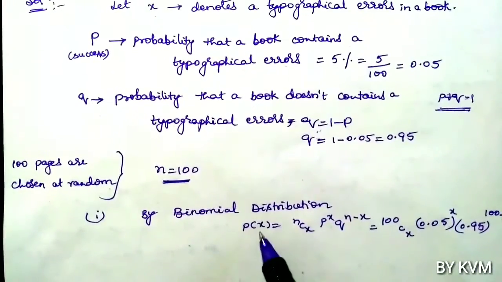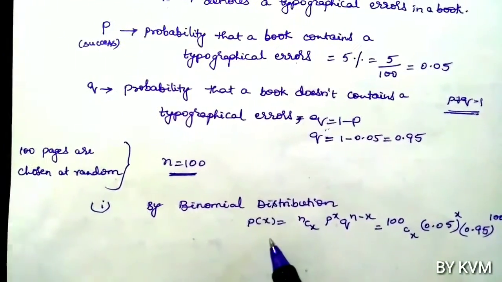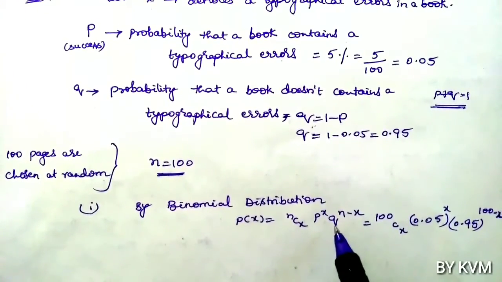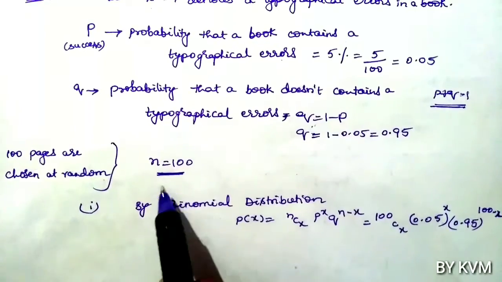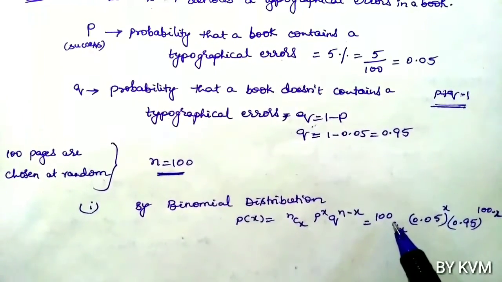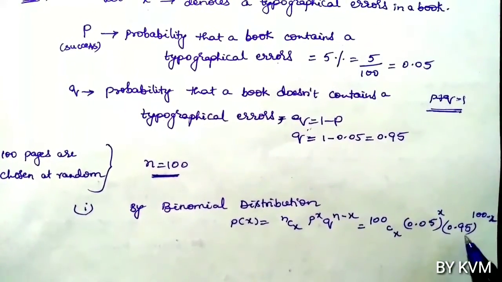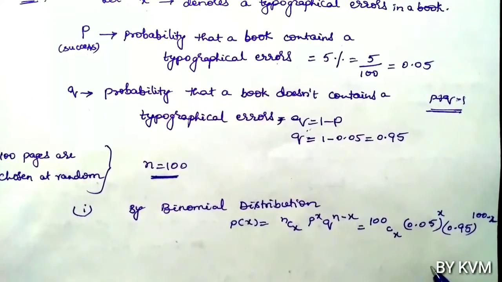So by binomial distribution, P of x equals nCx into p power x into q power n minus x, which is equal to 100Cx into 0.05 whole power x into 0.95 whole power 100 minus x.